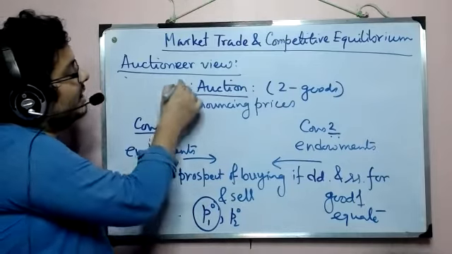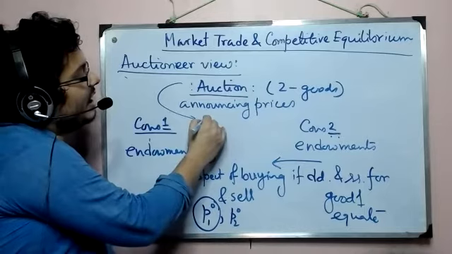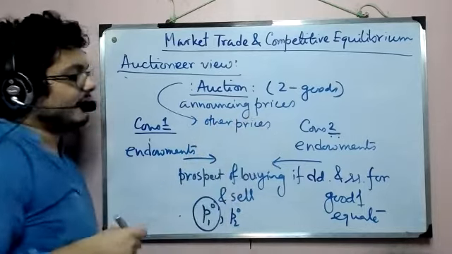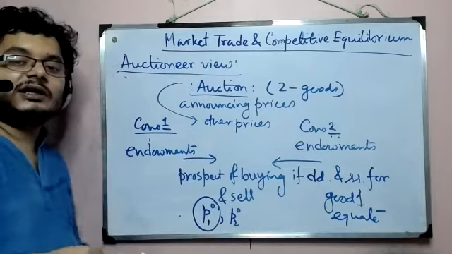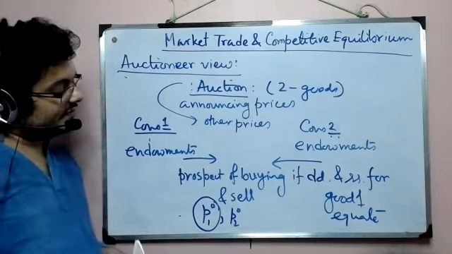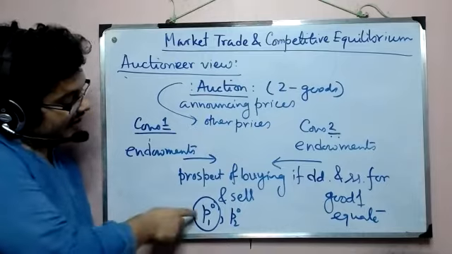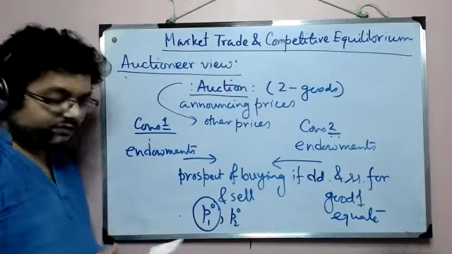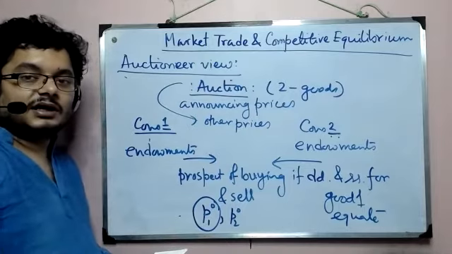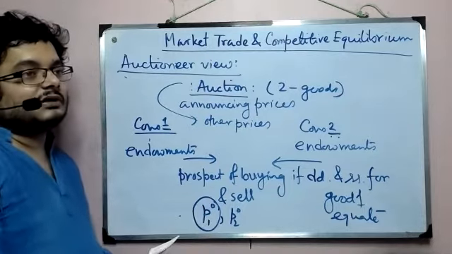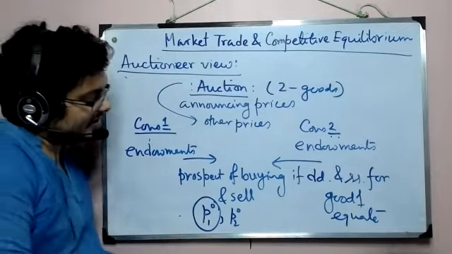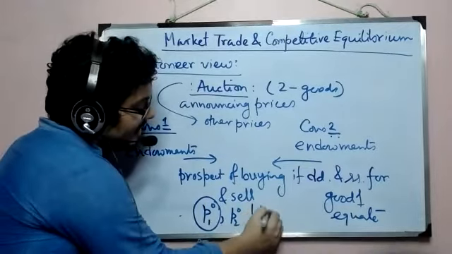Then the auctioneer will announce some other price or set of prices. Now, how will the auctioneer get the guidance? For example, let's say the auctioneer announces P1 not and P2 not, and sees that for none of the goods do demand and supply equate. So now the auctioneer's job is to announce another set of prices, let's say P11 and P12.